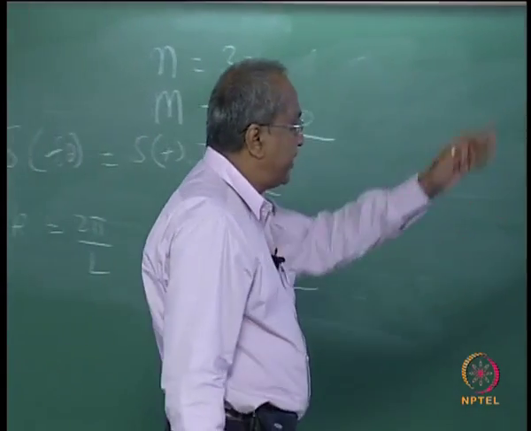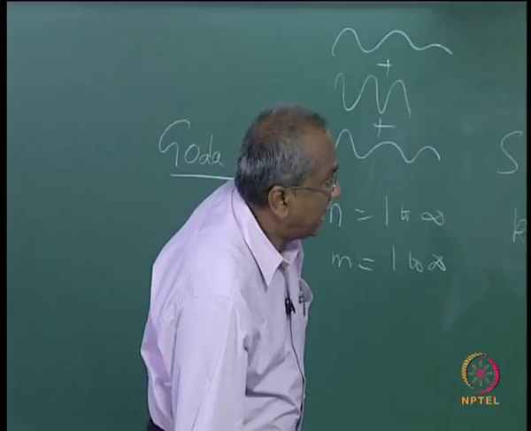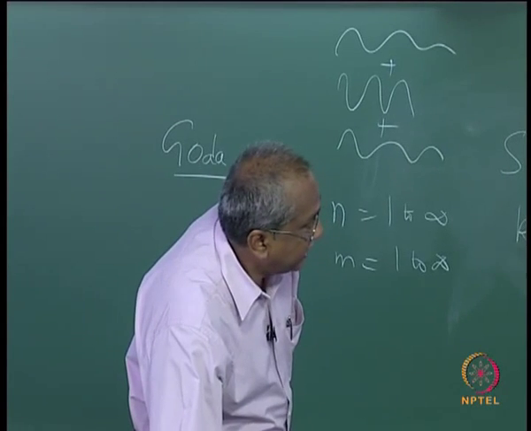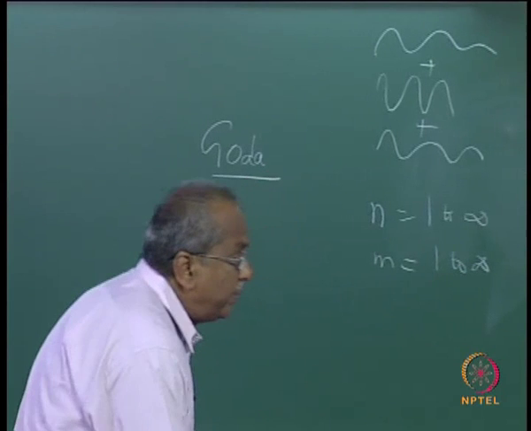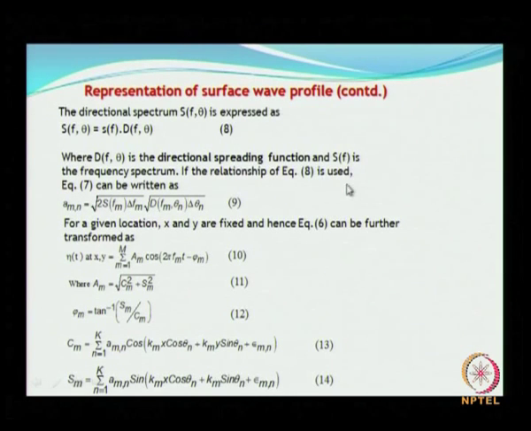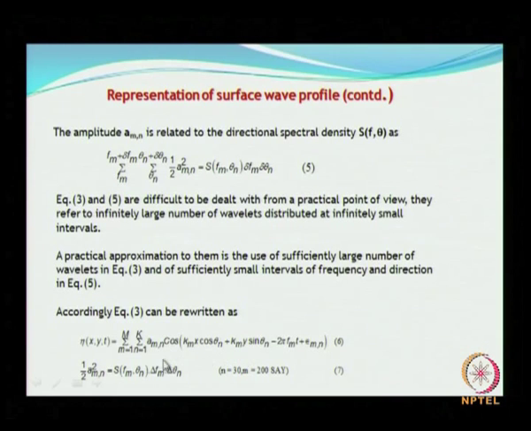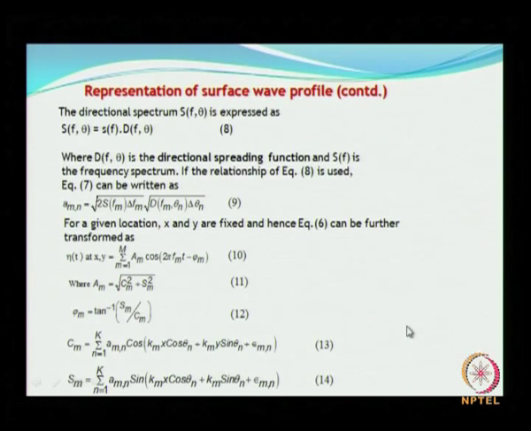So, spectral density, direction of spectrum, as I have said, is explained as mentioned here, where this is going to be the directional spreading function and S is the frequency spectrum. If the relationship equation 8 is used, then equation 7 can be written as shown here. Is that clear?